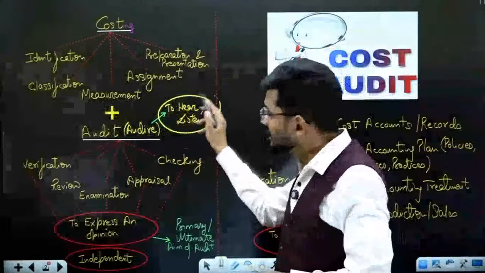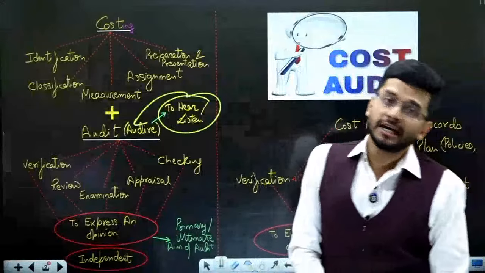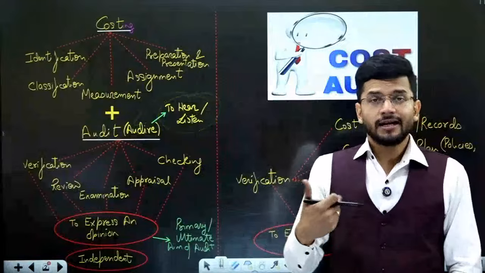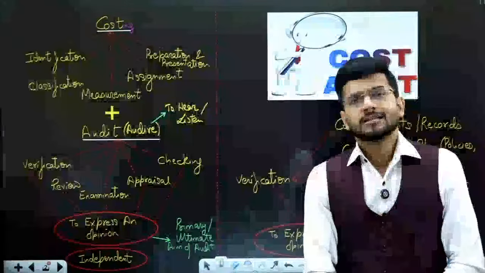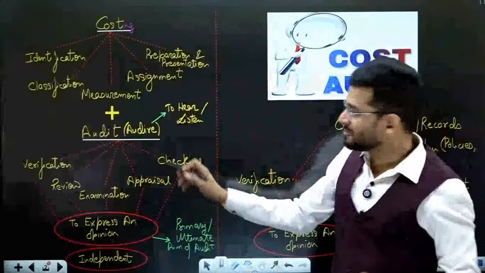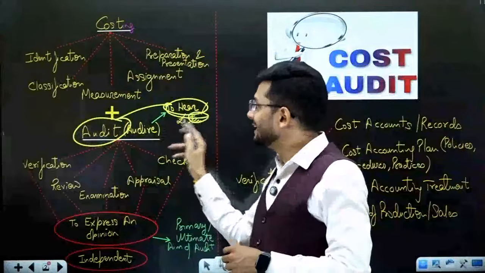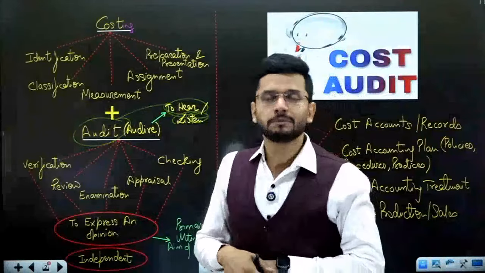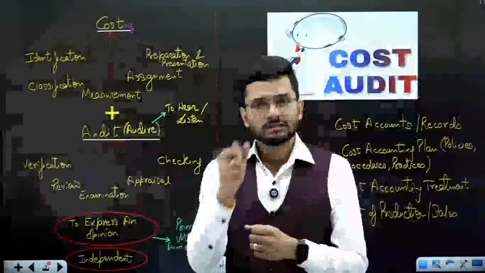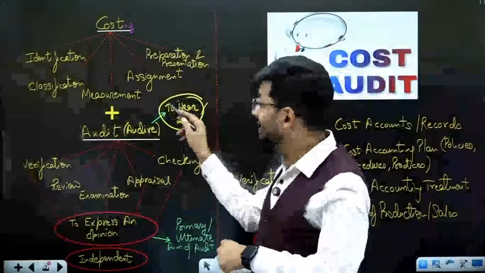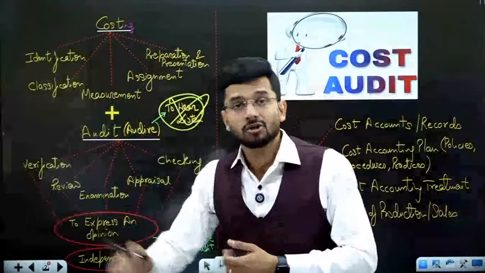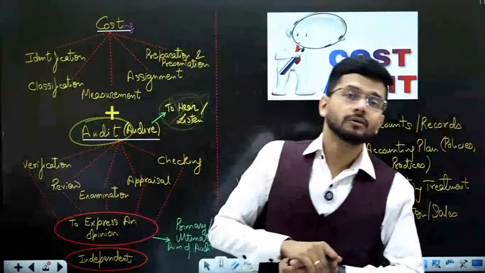So to hear or to listen is the real meaning of the word audire. Nowadays, since it is Kali Yuga, it is not Satyug, so people don't say truth. They usually lie. So in today's world, it is not possible to complete the audit only by hearing or by listening. We should actually complete the entire audit by using documentation, by using a process which is foolproof, where even if someone is lying, we don't accept his words, but we want proof of everything. We want documentation of everything, and that is what audit is all about.